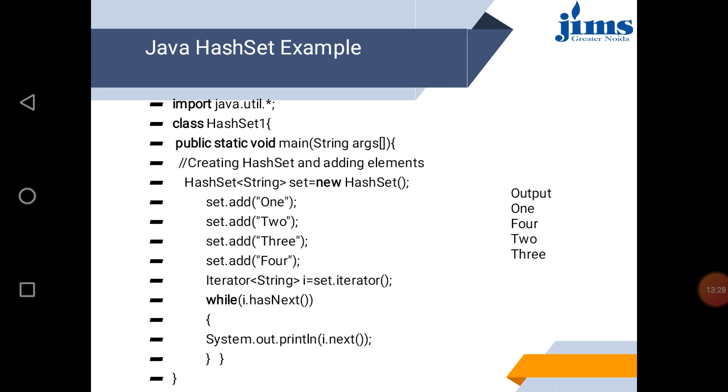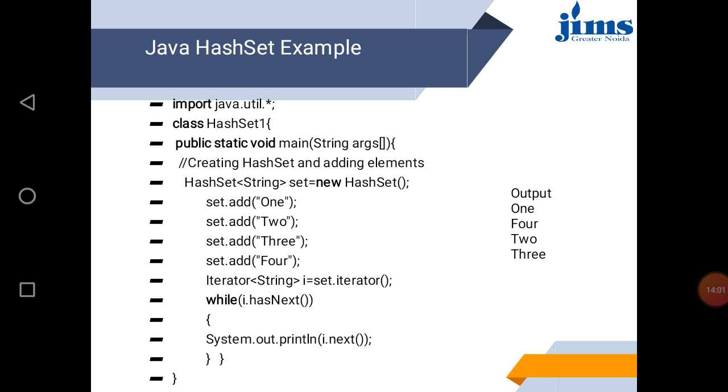This is an example of HashSet. How do we implement it? There is the java.util package and you are creating one object of HashSet of string type. So using a set variable we are creating one HashSet, and using the add function we can insert elements. So set dot add one will insert an element in the set.